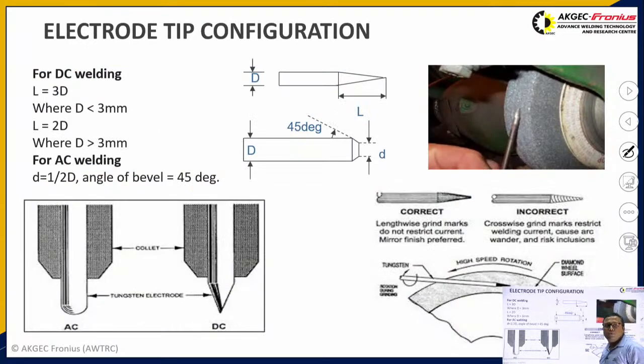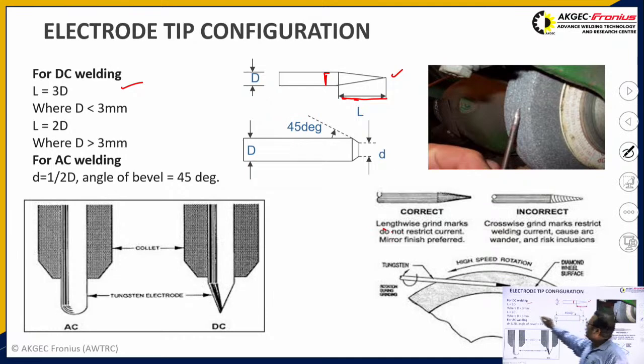Coming on to the electrode tip configuration, you have to maintain this type of electrode tip configuration while welding any component. In case of DC welding, this is the length and this is the diameter.